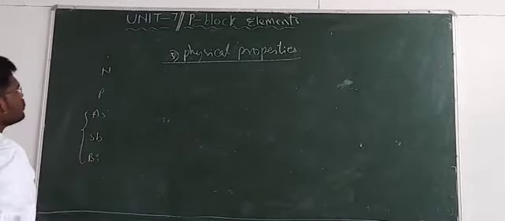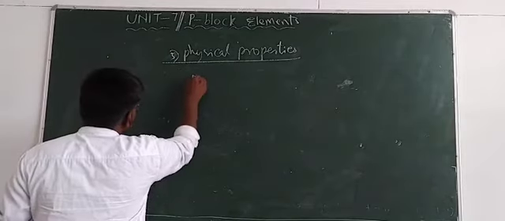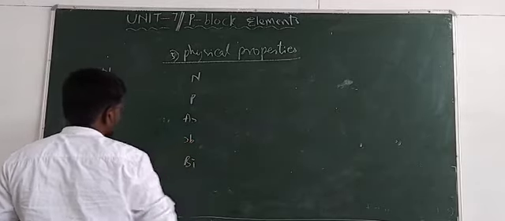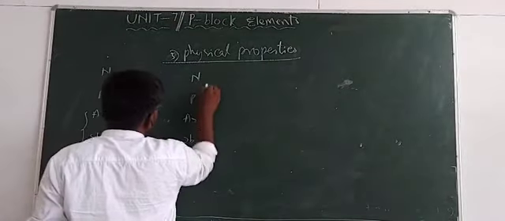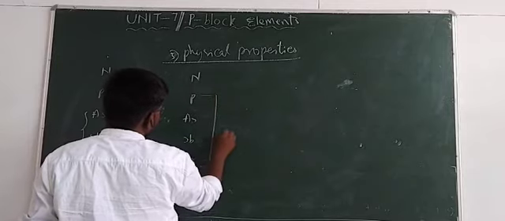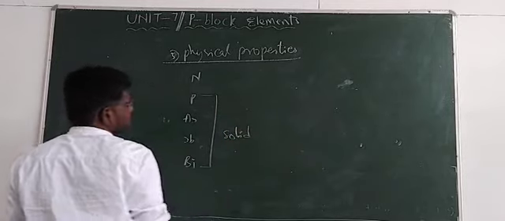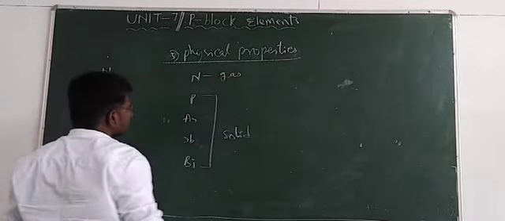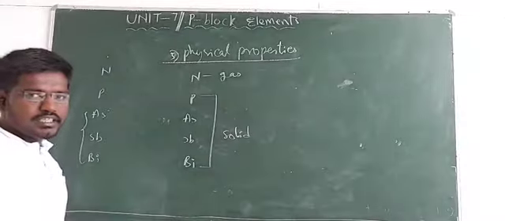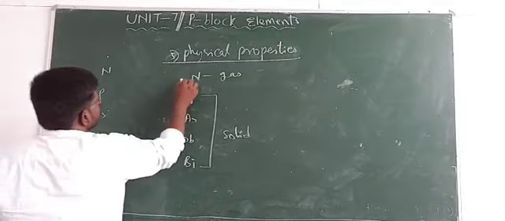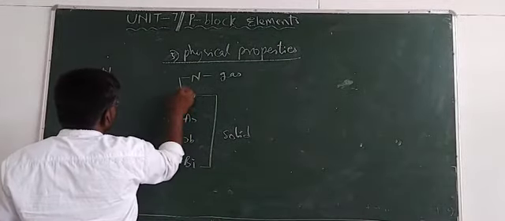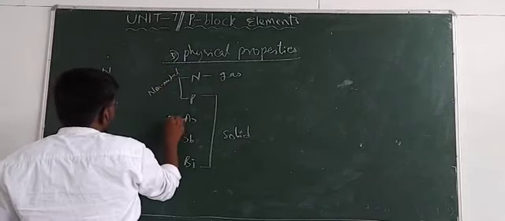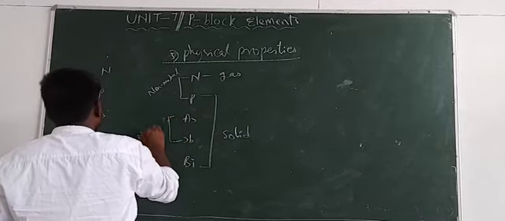Right. So now, 15th group elements are nitrogen, phosphorus, arsenic, antimony, and next one, bismuth. Except this nitrogen, remaining all the elements are present in solid state. Right? So nitrogen is present in the gaseous state. And here, nitrogen and phosphorus, these two are non-metals. And arsenic and antimony, these two are metalloids.